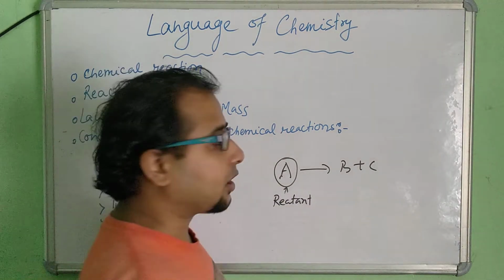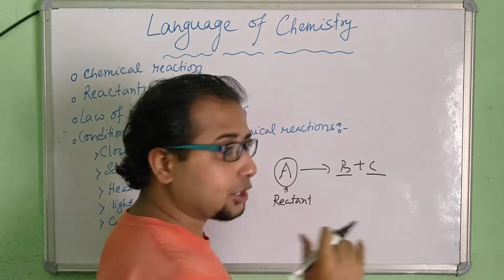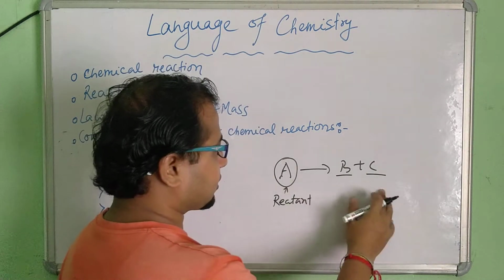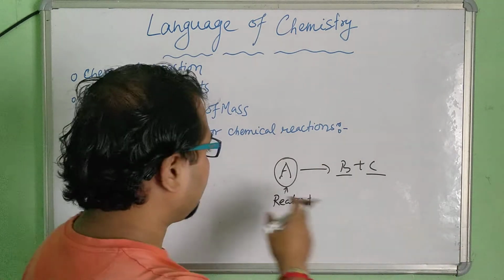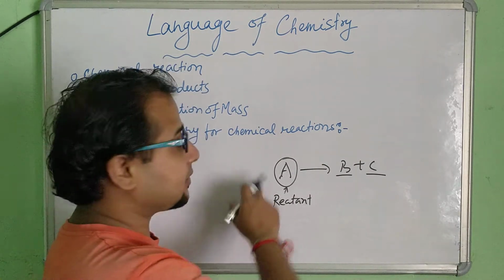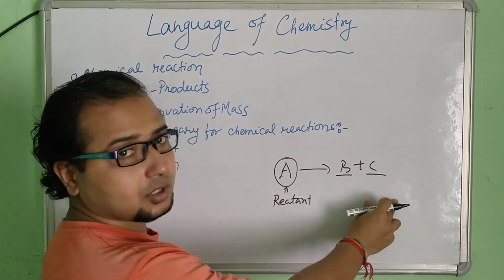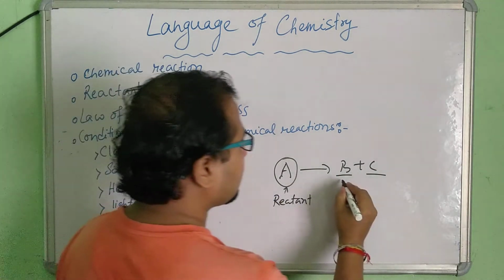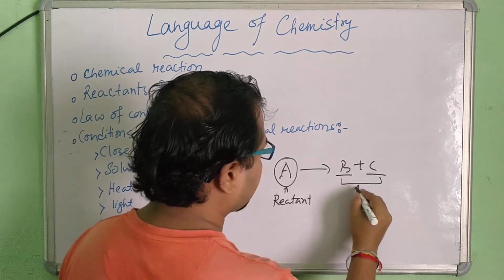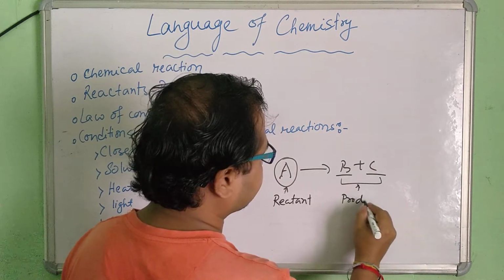And product means the new substances which came as a result of this chemical reaction, the transformation of the reactant into products which are formed as a result of the chemical reaction. So these two are the reactants and products.